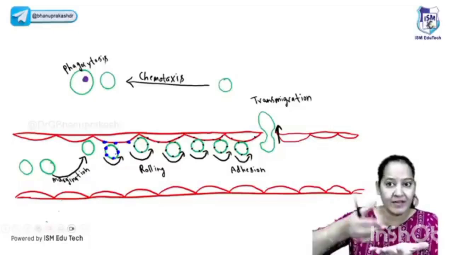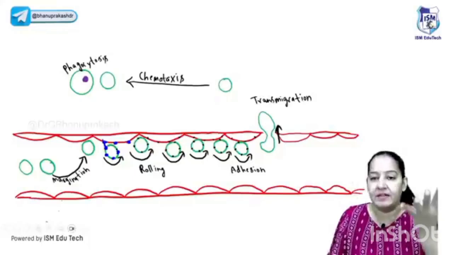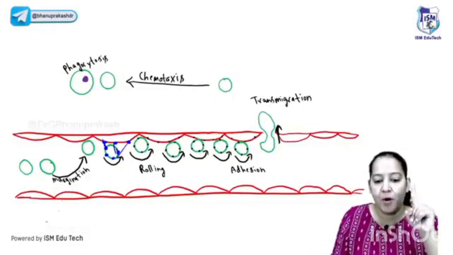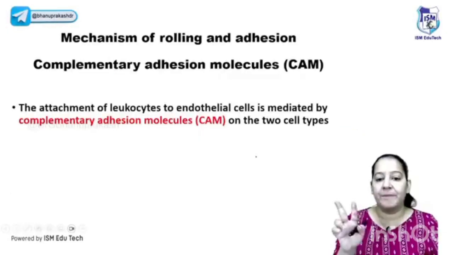So think of the receptor between the road and the tire. This is a road and this is a tire. Because of the receptors, the bond is formed. It's very transient. It breaks, then it moves. Then again the bond is formed, then again it breaks. In this way, the rolling takes place. And for adhesion, the bonds are firmer. It stops.